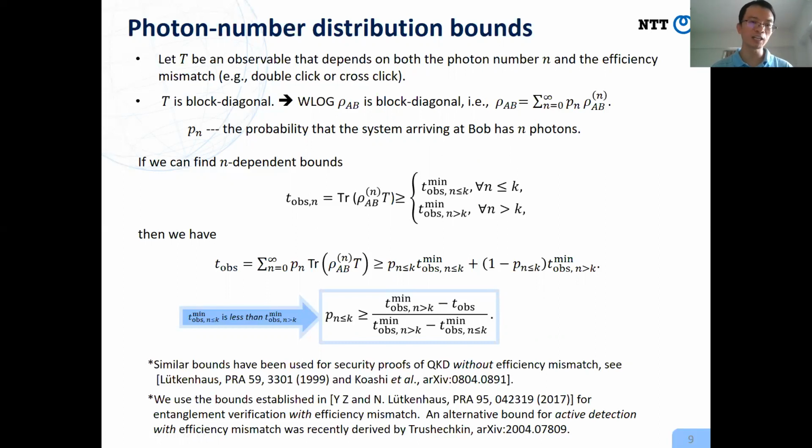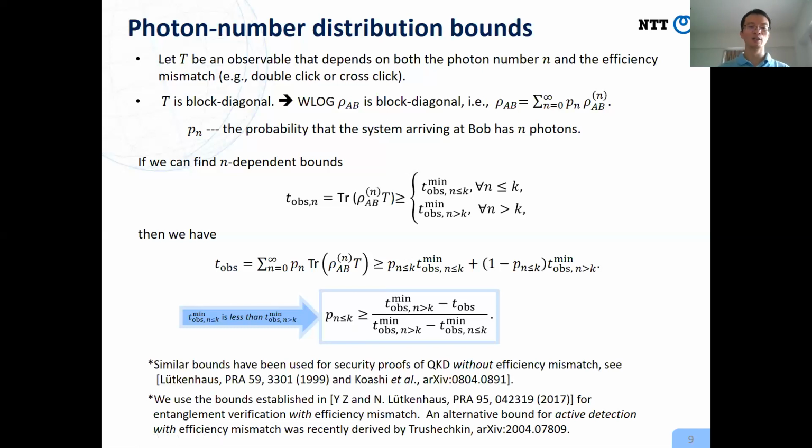So next, if we can find photon-number-dependent lower bounds on the observable, then we can lower bound the overall value of the observable. In addition, we introduce a cutoff k, and depending on whether the photon number is low or high, we introduce two different lower bounds. Also, in the small subspace, the lower bound is less than the lower bound in the large photon number subspace. Then we can rewrite this inequality to get a lower bound on the photon number distribution.